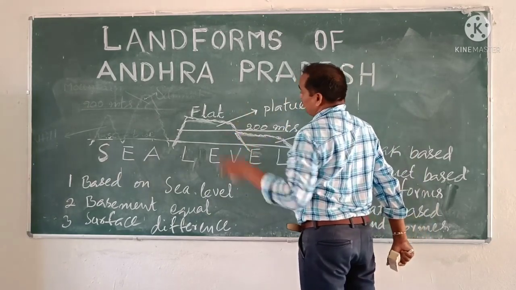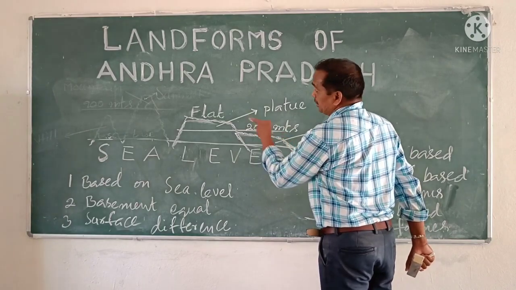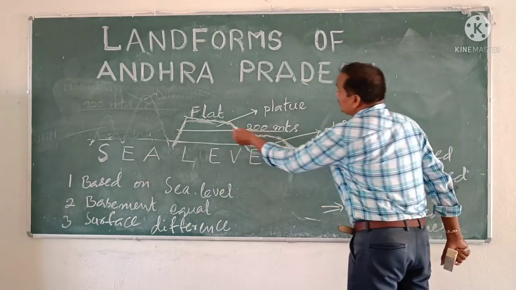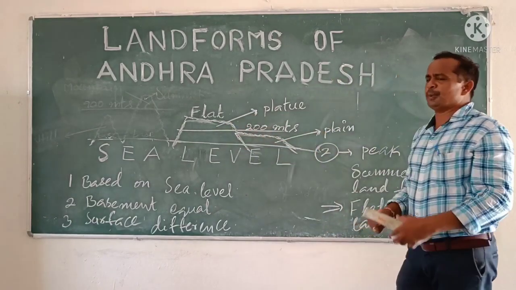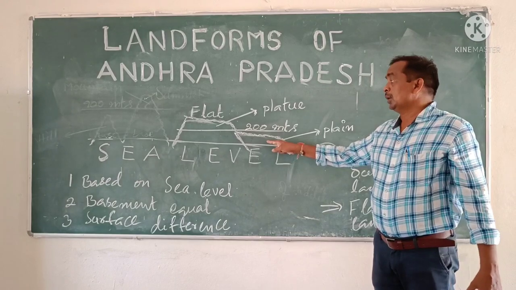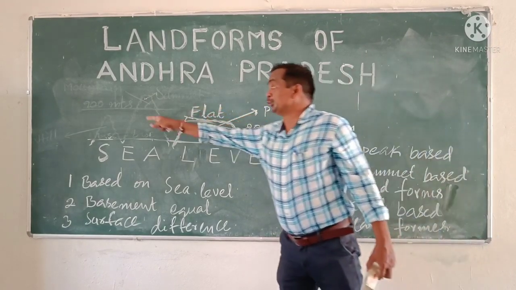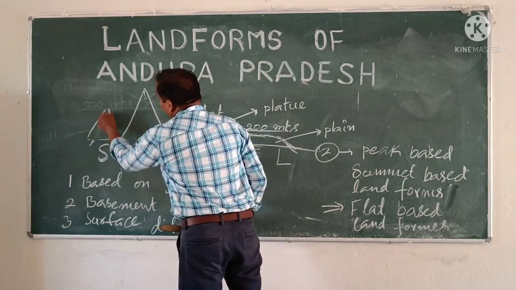The surfaces of both are equal, both are similar. But this is called plateau and this is called plain. What is the difference between these two? Only height. So between these two also only height is different.